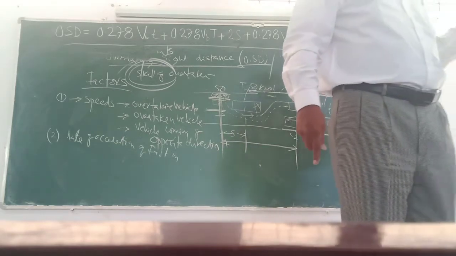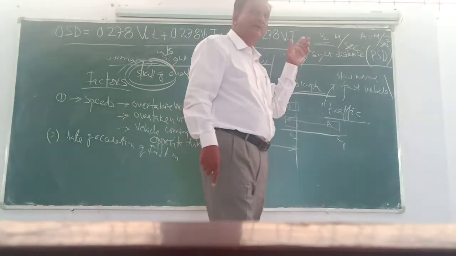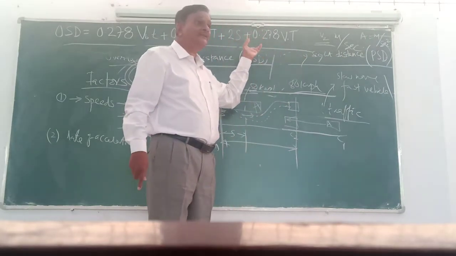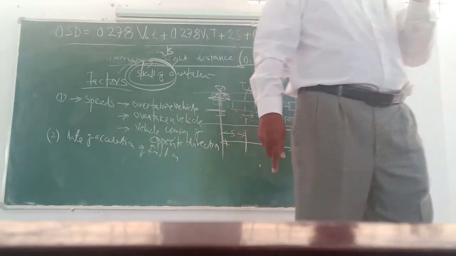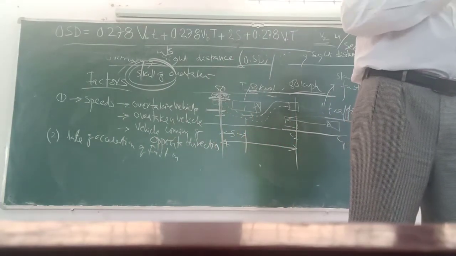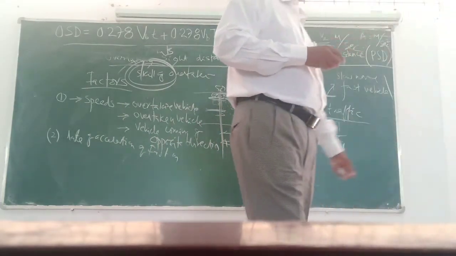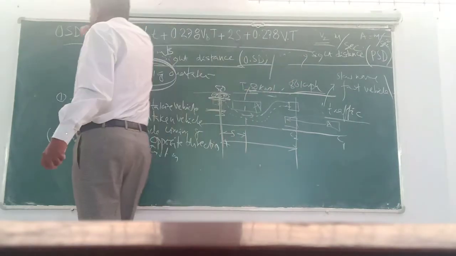And it is 2 times S. Why 2 times S? It is the spacing between the two vehicles, the head gap, as they call it. How are you going to find out the spacing? Anybody?